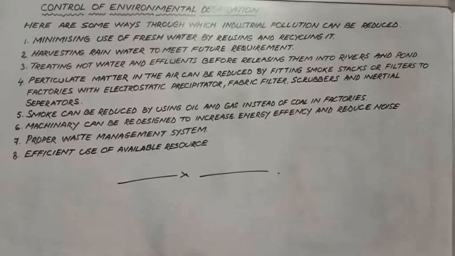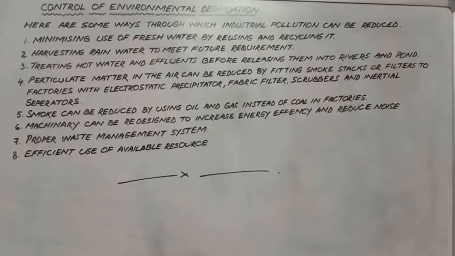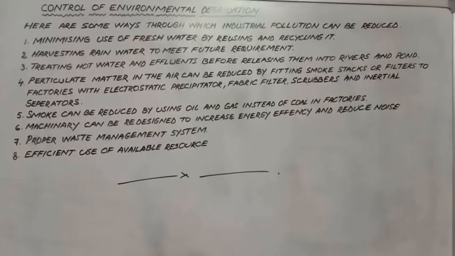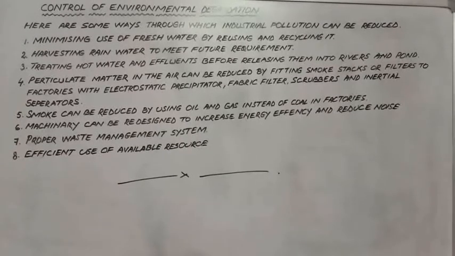There are some ways, and these ways need to be followed in a very proper manner, because we know that the earth is very fragile and we have to take care of mother nature. If we don't take care of mother nature, the future generation will face a lot of problems. So here are some of the ways through which pollution, or industrial pollution, can be reduced. So how can we reduce industrial pollution?